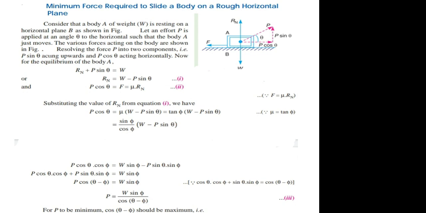So cos of theta minus phi is equal to 1, which is only possible when the value of theta minus phi becomes 0. And it will be possible when theta is equal to phi. So the minimum force required to slide or move the body on a horizontal rough surface, P minimum, is equal to W sin theta. From this equation, the maximum value of this denominator is 1. So minimum force, that is P minimum, which is required to slide the body on a rough horizontal surface, is equal to W sin theta.